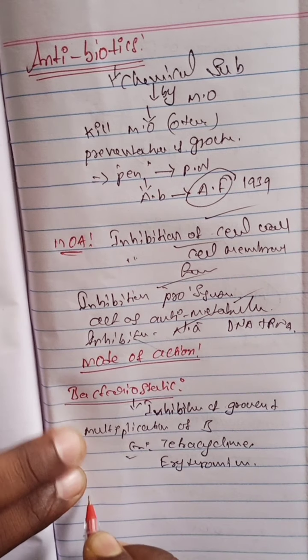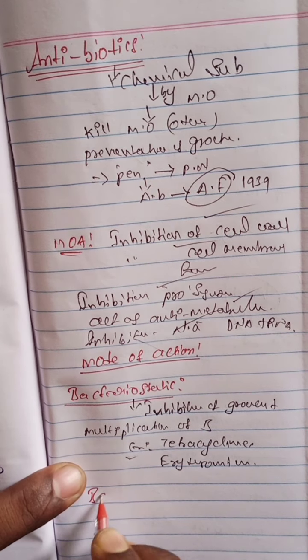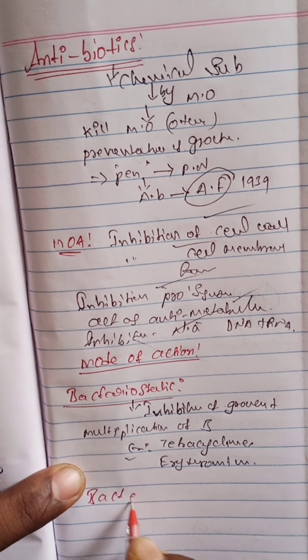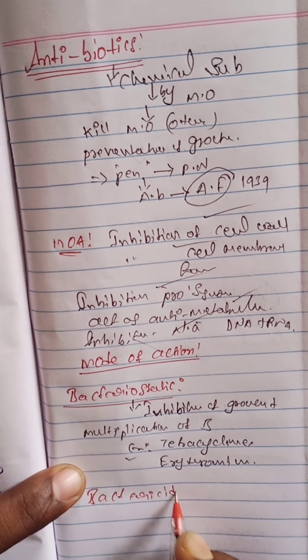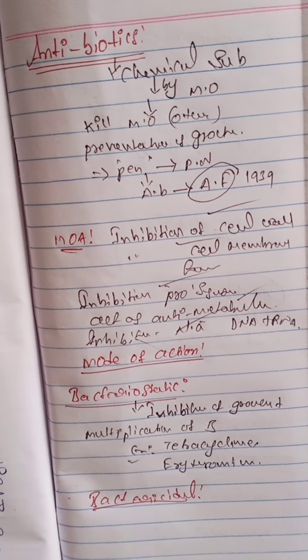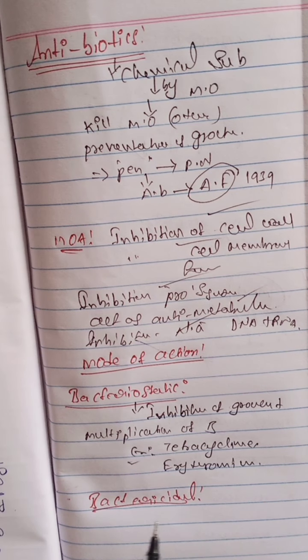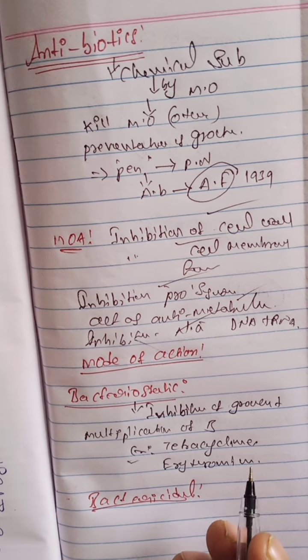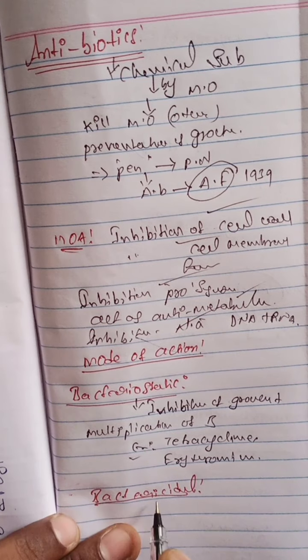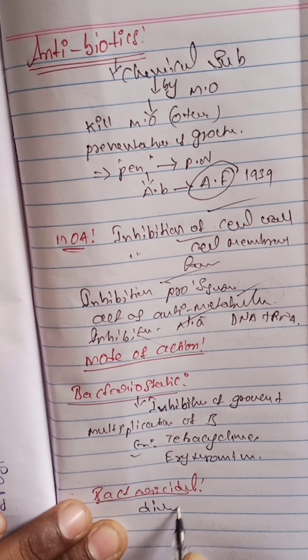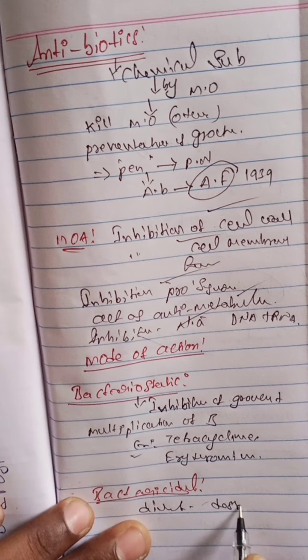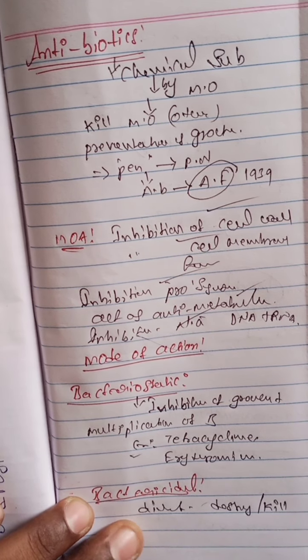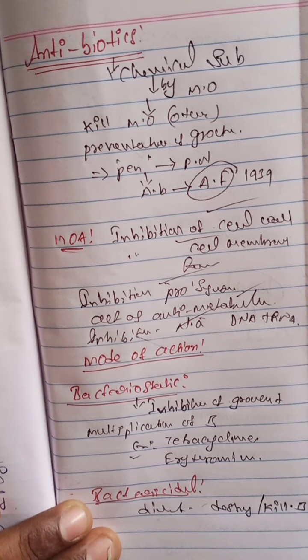The second one is bactericidal. Bactericidal means a destroyer: it directly attacks, destroys or kills the bacteria.